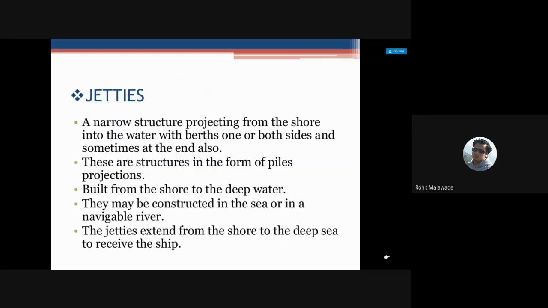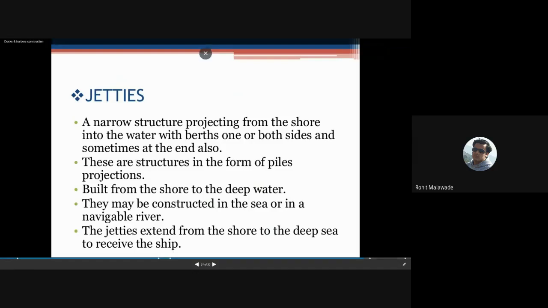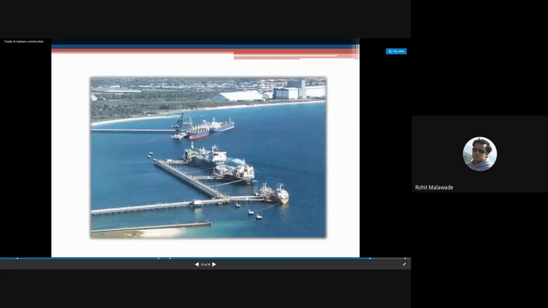Now we will see what jetties are. A jetty is a narrow structure projecting from the shore into the water with berths on one or both sides, and sometimes at the end also. It goes from the shoreline a bit deep into the sea.